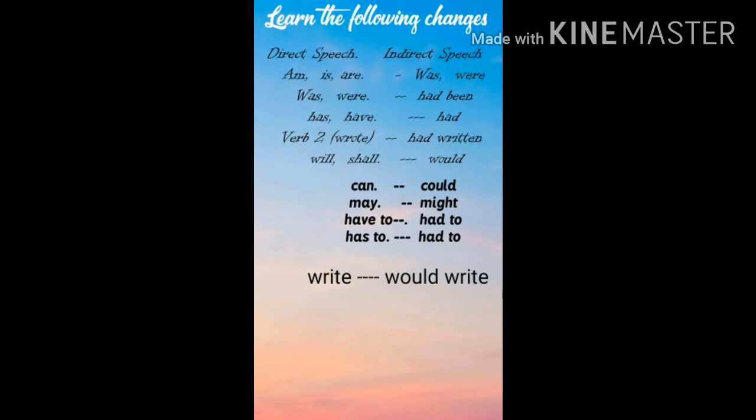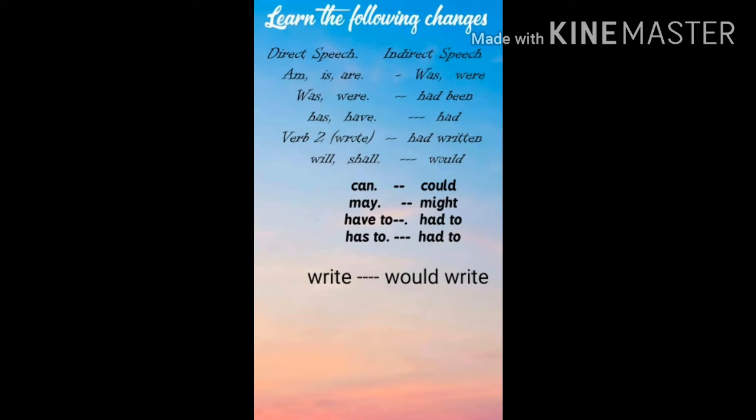Okay, so Rahul said, "I shall go to the market." So how will you report it? Rahul said that he would go to the market. So shall and will are changed into would. Can will be changed into could. May will be changed to might. Okay, has to will be changed to had to.